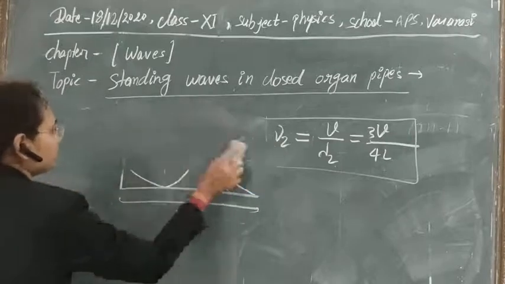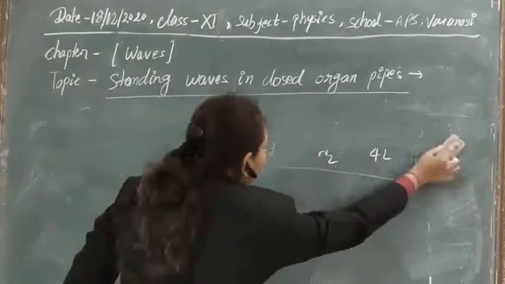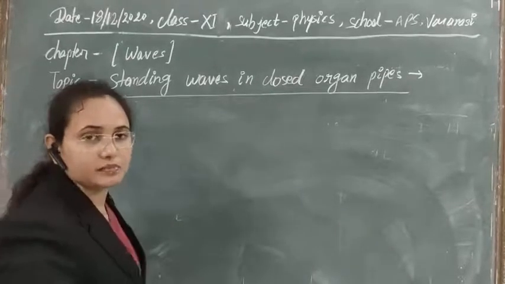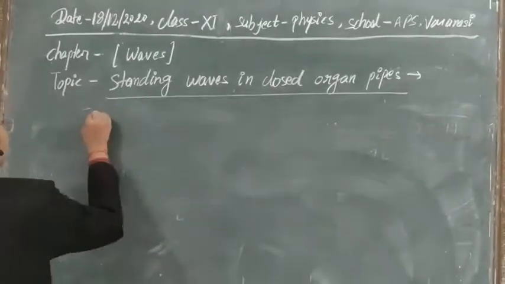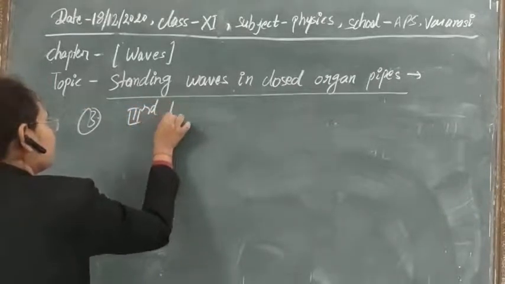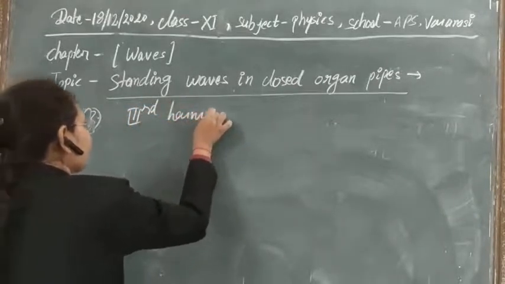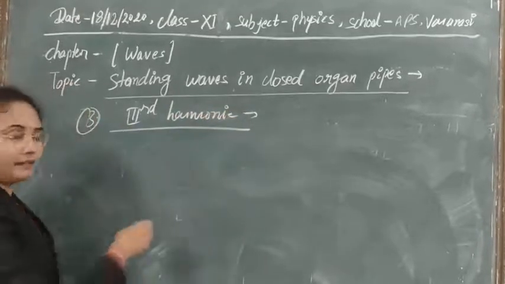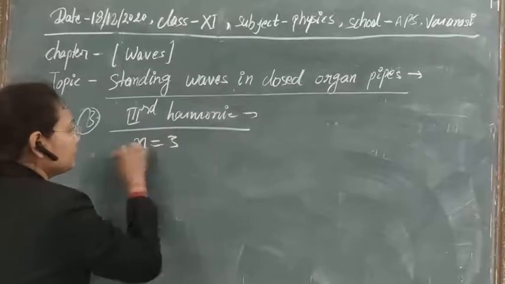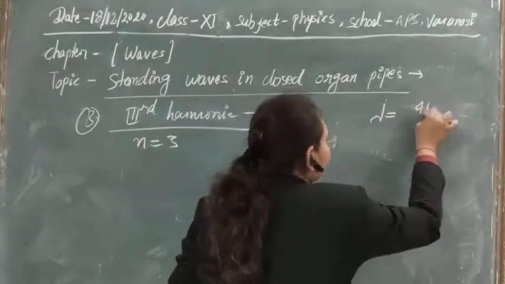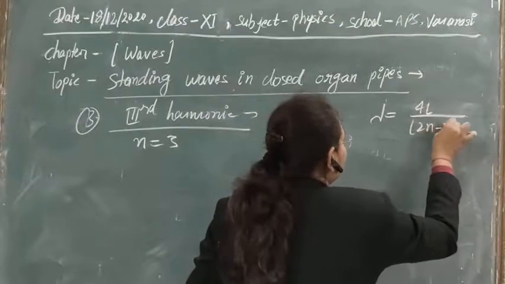In the same manner you can understand it easily with the third harmonic. So let's see one more condition. You can also get it for the fourth harmonic, fifth harmonic as you wish, but at least let's understand the third harmonic. So for the third harmonic we have n is equal to 3 here, and the value of lambda we already have is 4L upon 2n minus 1.